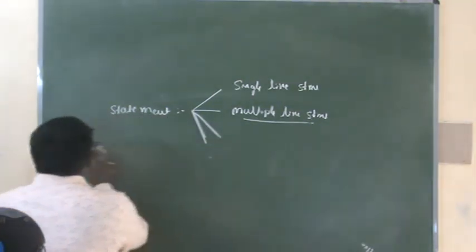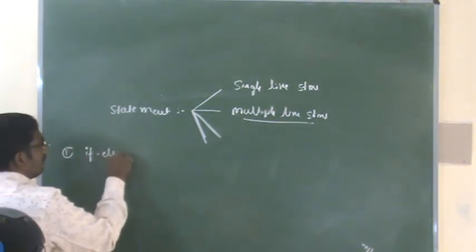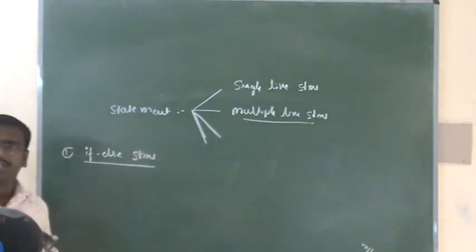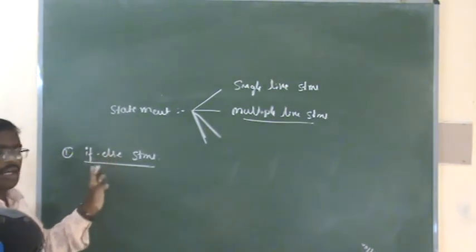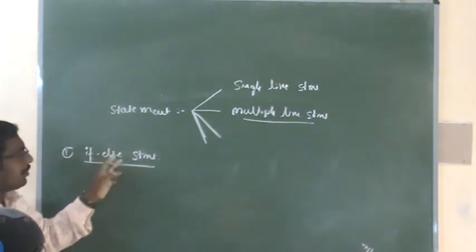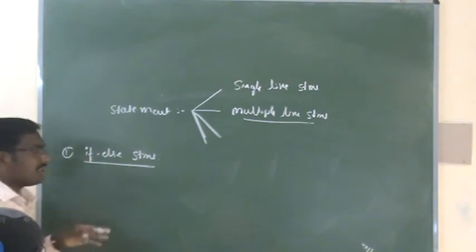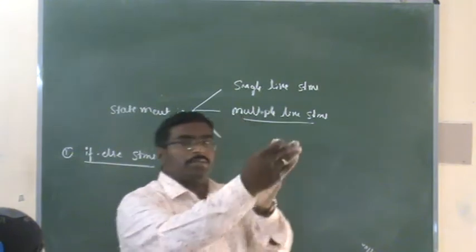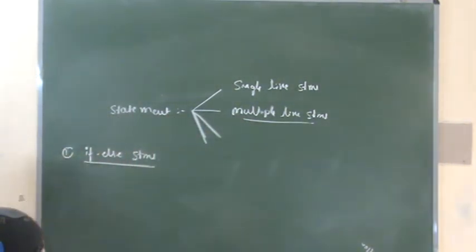Now the second one is the if else statement. So what does the if else statement mean? It is also one of the conditional statements, and we call it a two-way conditional checking statement or two-way statement. Why do we call if else a two-way selection statement or two-way conditional statement? In this case, if the condition is true, one statement will be printed. If the condition is false, another statement will be printed.